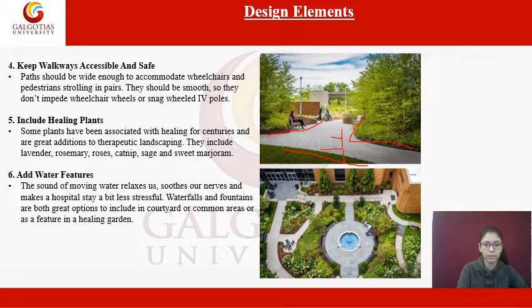Then next is to include healing plants. Some plants have been associated with healing for centuries, which are always used in designing healing landscapes. For example, lavender, rosemary, roses, sage, and sweet marjoram.